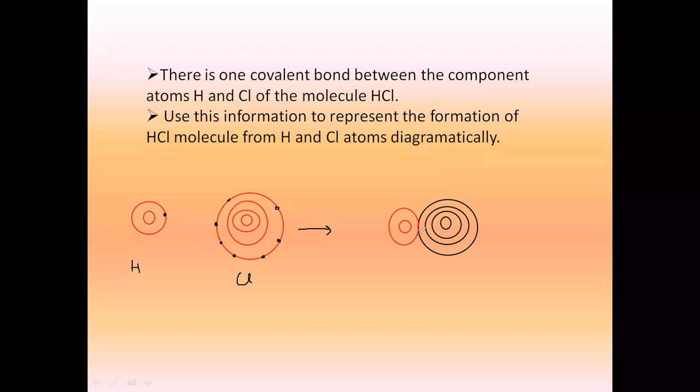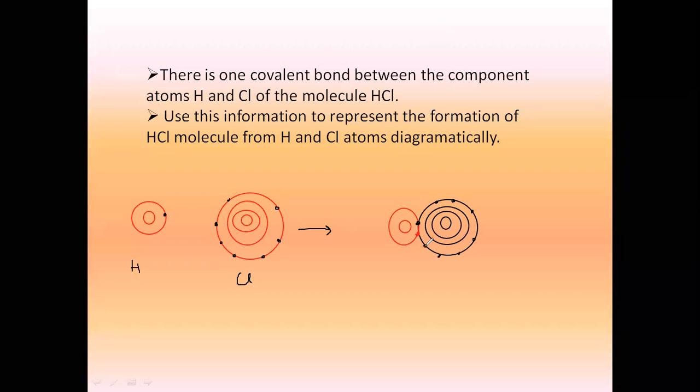See here, students, the one electron which I'm drawing in red is the electron of hydrogen, and I'm using the black color to show the electrons of chlorine, which are 7. So one I'm going to draw here. Did you get my point? 7 था, तो 1 मैंने यहाँ draw कर दिया. Rest 6 you can draw anywhere. Total becomes 3, 4, 5. This marker is not working. Okay. So we have drawn 1, 2, 3, 4, 5, 6, 7, and 8.